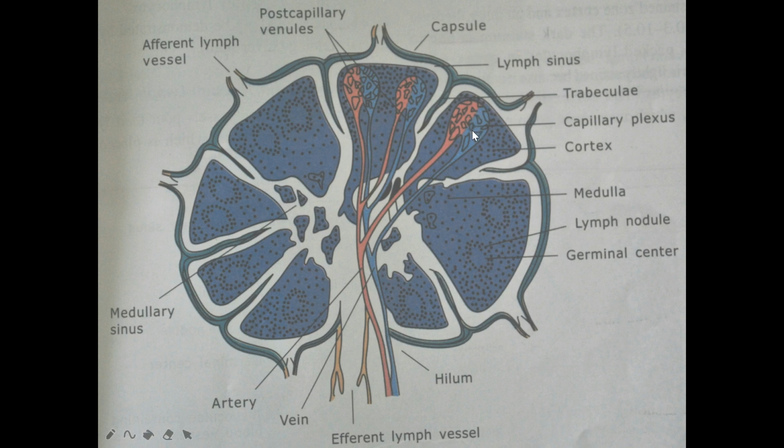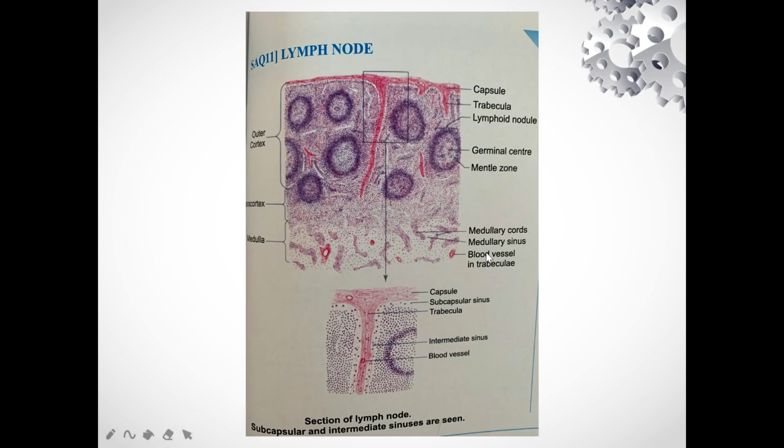This is the cortex. It is packed with lymphocytes, plasma cells and macrophages. It is divided into outer cortex and inner cortex. The outer cortex lies underneath the capsule and the inner cortex lies just underneath the outer cortex, surrounding the medulla. First we will see the outer cortex. The outer cortex contains B lymphocytes which are arranged in spherical lymphoid nodules. These are the spherical lymphoid nodules.